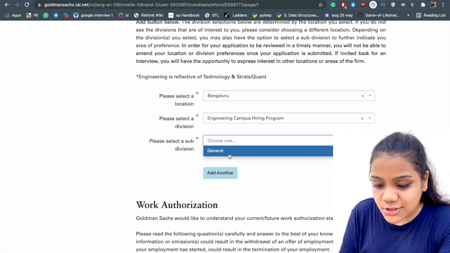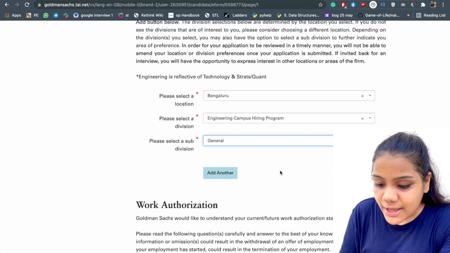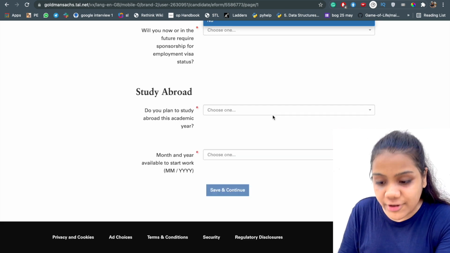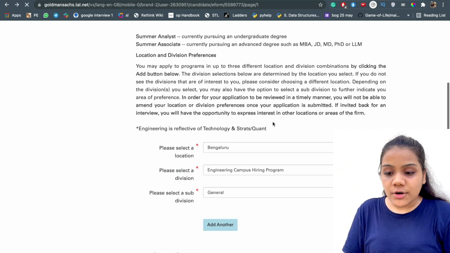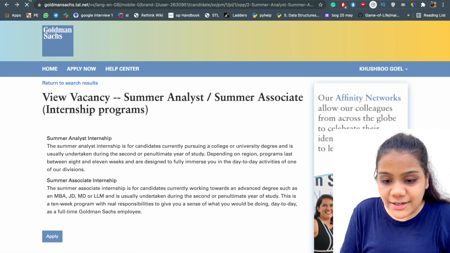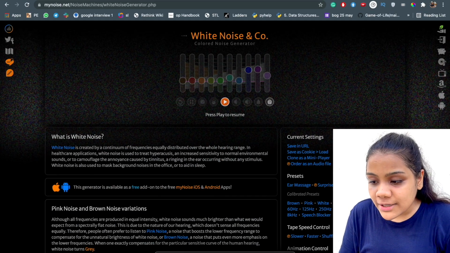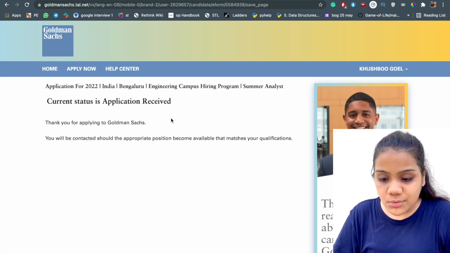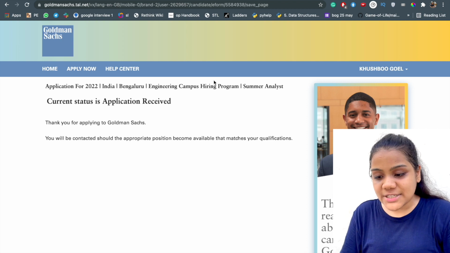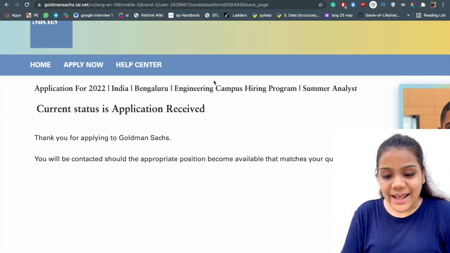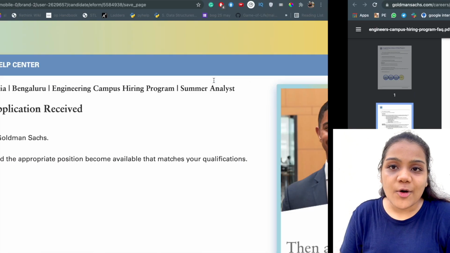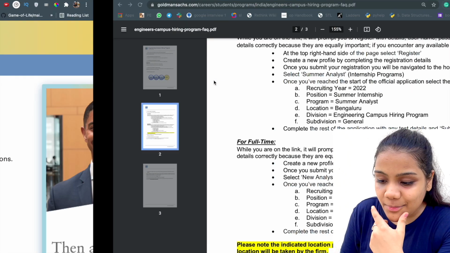Choose that and then choose the general subdivision, and now you can put in all the details and fill the form. And then finally, you will see a message like this: application for 2022 India Bangalore engineering campus hiring program, summer analyst, application is received. So this is how you have to do it. This is the proper way.